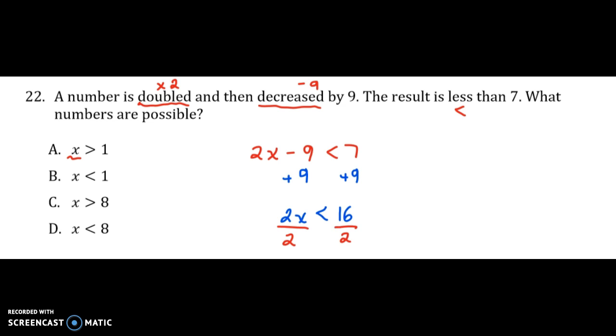Doing that, I get a value of x on the left-hand side, and that value of x is less than 8. So the numbers that would be possible for the given situation would be values of x that are less than 8, and that corresponds to an answer of D here.